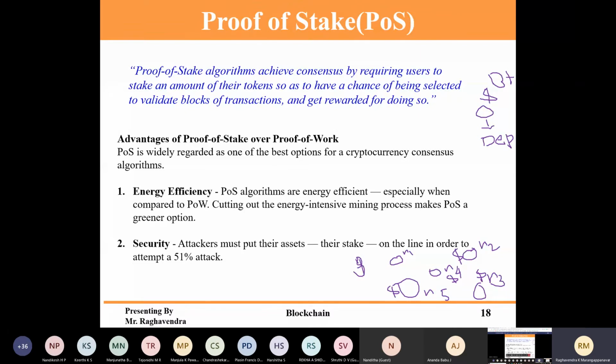I will tell you why. It's completely based on probability. Suppose this person is paying 50 Bitcoin. If others are paying less than 50, his probability will become 50 slots. If someone is paying 40, that person will have 40 slots. If a person pays only one Bitcoin, his chance will be only one slot. So slots will be created like this.